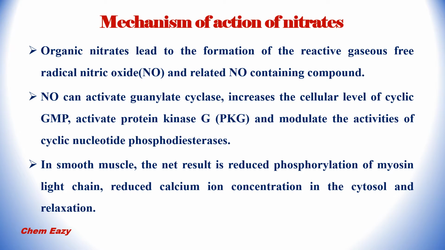Nitric oxide can activate guanylate cyclase, then increases the cellular level of cyclic GMP, activate protein kinase G and modulate the activities of cyclic nucleotide phosphodiesterases. In smooth muscle, the net result is a reduced phosphorylation of myosin light chain, reduced calcium ion concentration in the cytosol and relaxation.